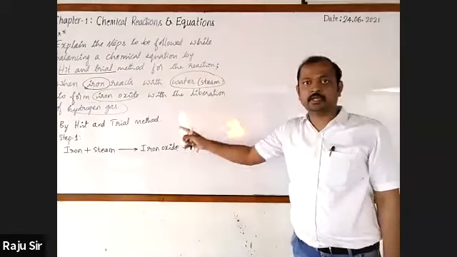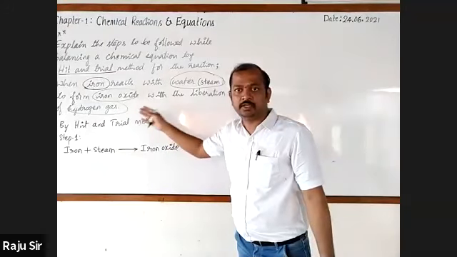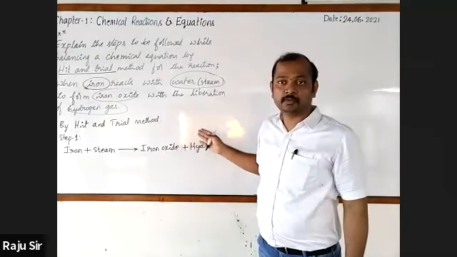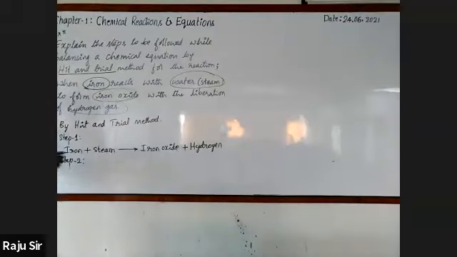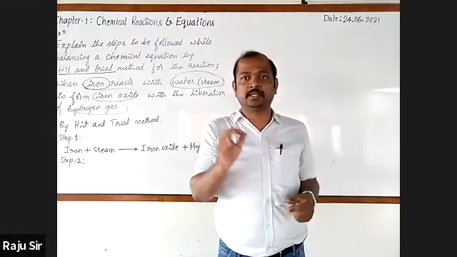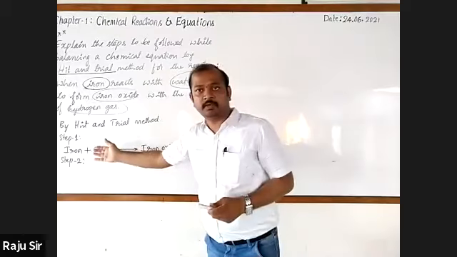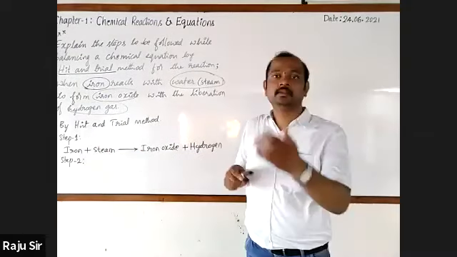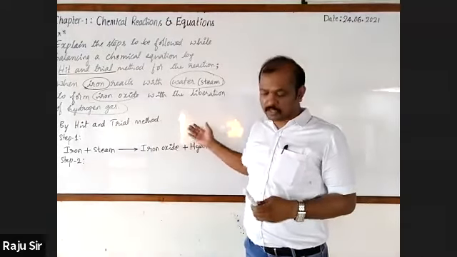In hit and trial method, the very first step is converting the given chemical reaction into a word equation. Next, second step. In the second step, we will write that in symbolic representation, that is, as a chemical equation: the method of representing the chemical reaction by using the symbols and chemical formulae of reactants and products. Let's go for writing.